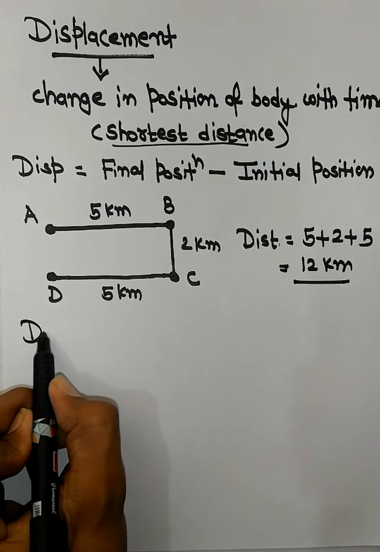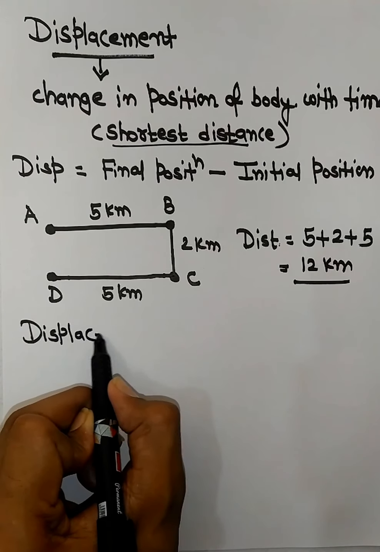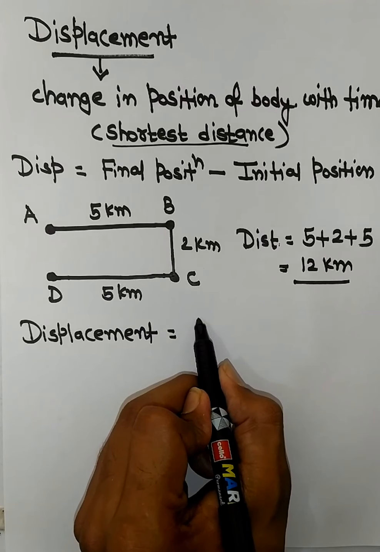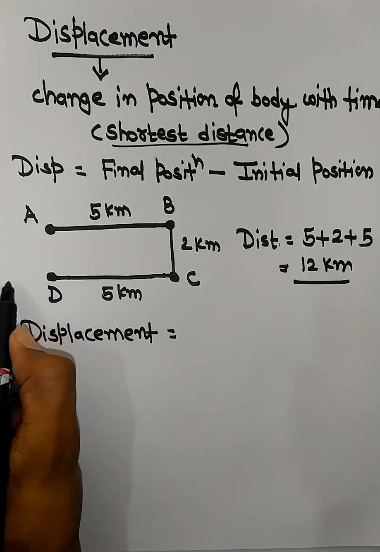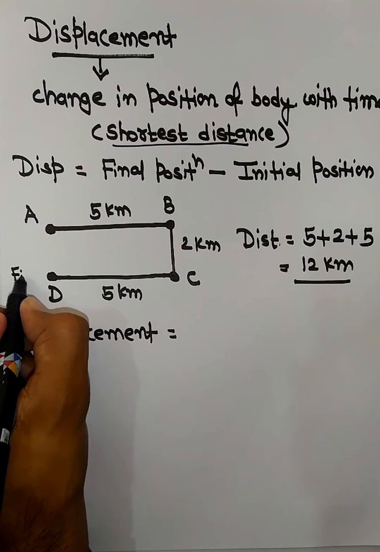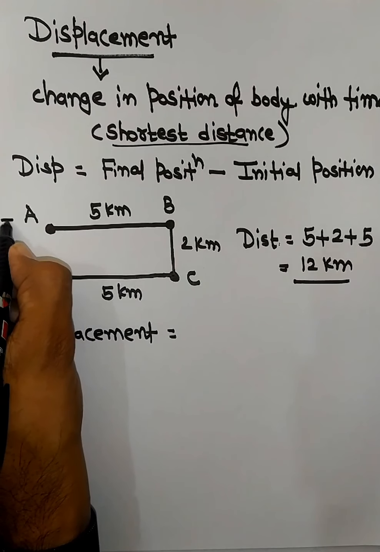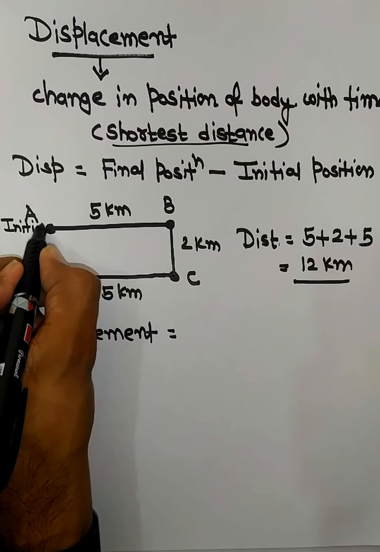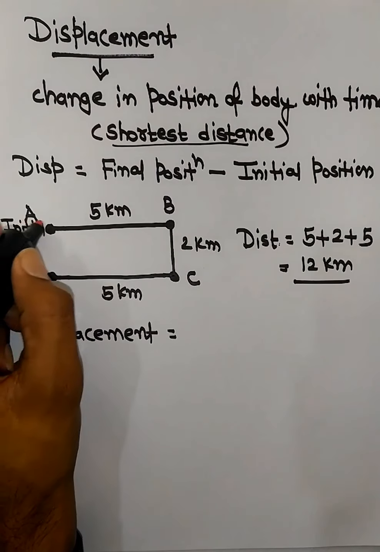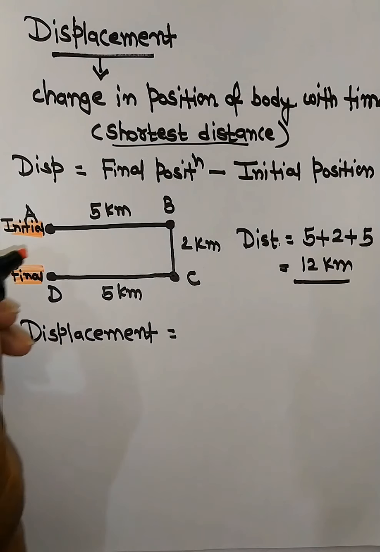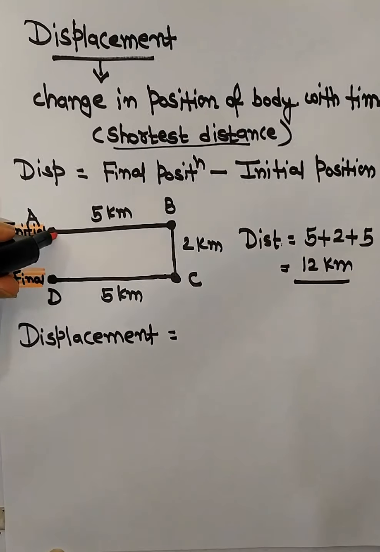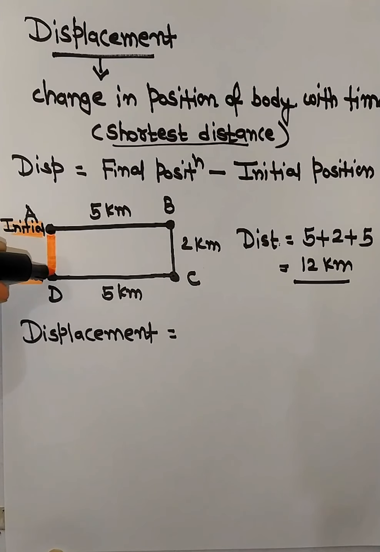But if you have to find the displacement, you have to take care about the final position. This is the final position and this was the initial position. Look carefully. Even though the object takes a very long route, what is the only shortest distance? This shortest distance is this much.